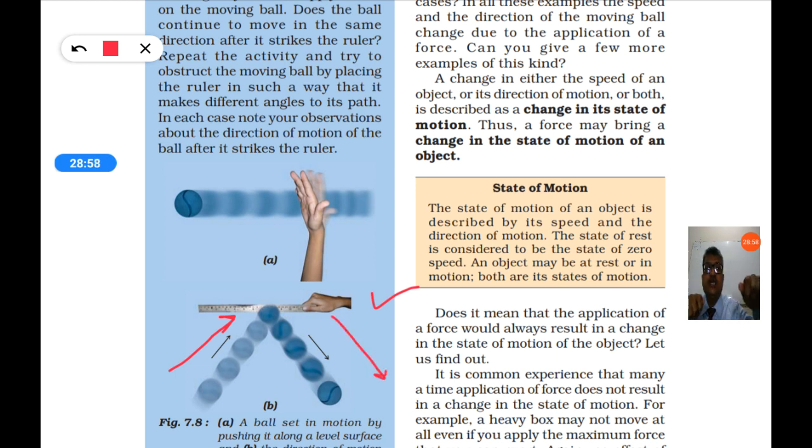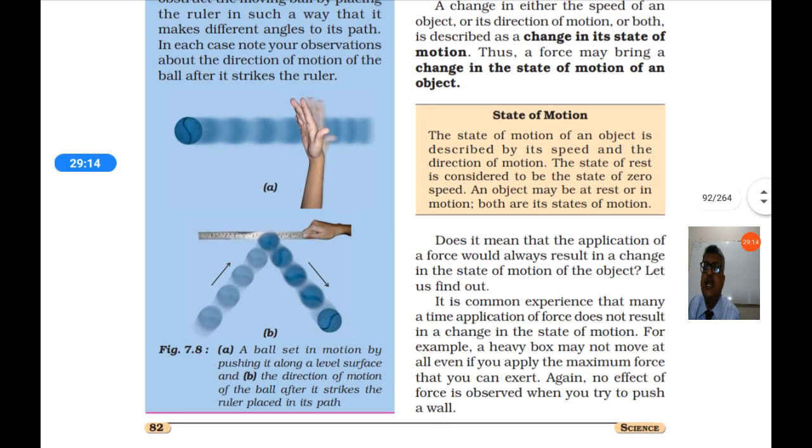If you change the angle of the scale, you keep it at different angles, so you will see that the ball will also move in different directions. A ball set in motion by pushing it along a level surface, and the direction of the ball after it strikes the ruler placed in its path. So it will change the direction when a force is applied.